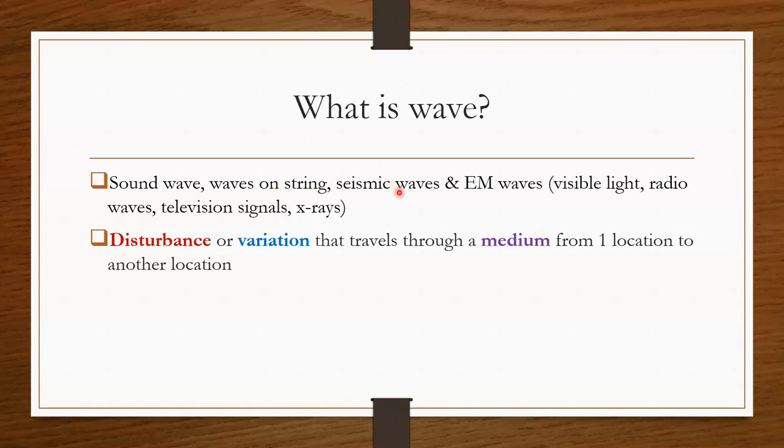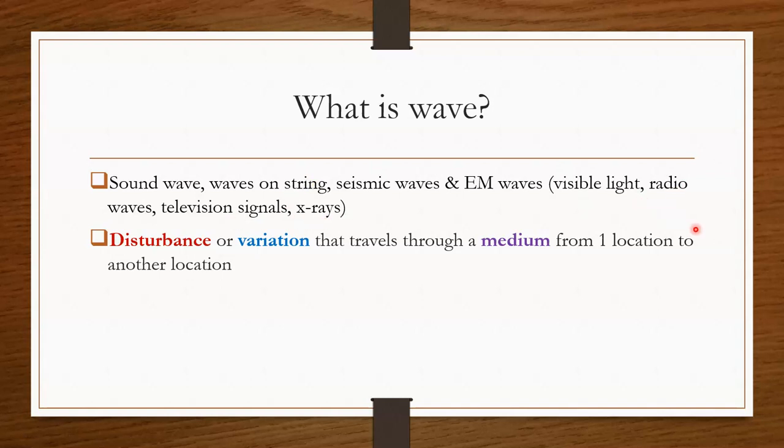We also have a seismic wave. We call it a silent wave actually because it is a very silent type of wave, such as an earthquake and its family. And last but not least, we also have what we call an electromagnetic wave, which is a combination of electric and magnetic. Examples of EM waves are visible light, the light that you can see, radio waves or radio frequency, television signals, and also X-rays.